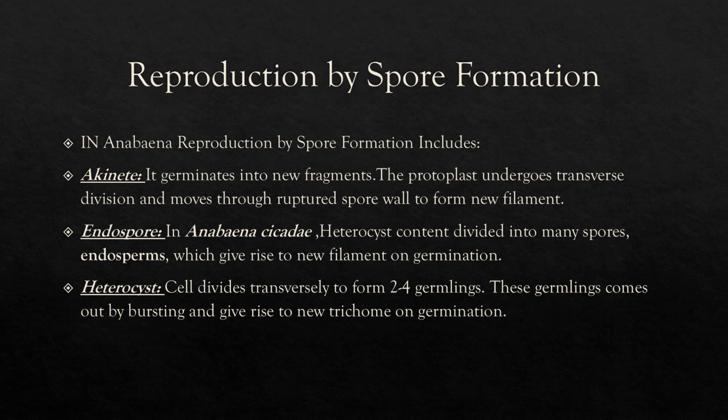These are known as endospores, and these endospores give rise to new filaments or new trichomes on germination when the favorable conditions come. So this is asexual reproduction by spore formation in Anabaena.